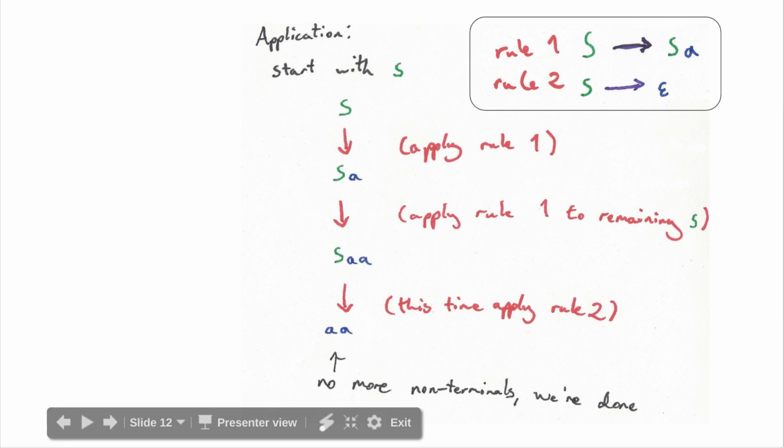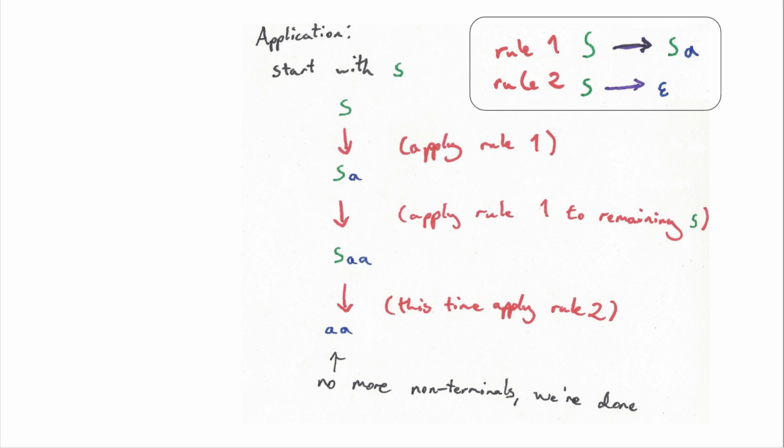So we start off with an S. We know this is like our starting thing. We need to make an expression in a language that our grammar represents. S, you can replace with one of these two rules, and we just choose to apply rule 1. It doesn't matter which one we choose, but rule 1 is more interesting than rule 2, so we have SA.